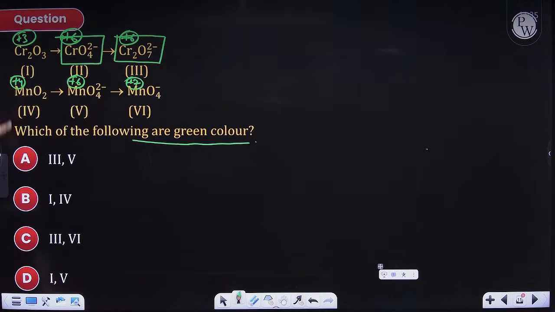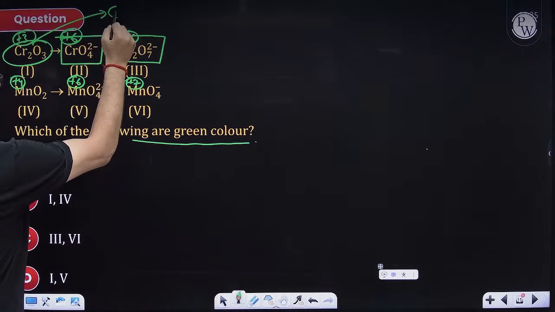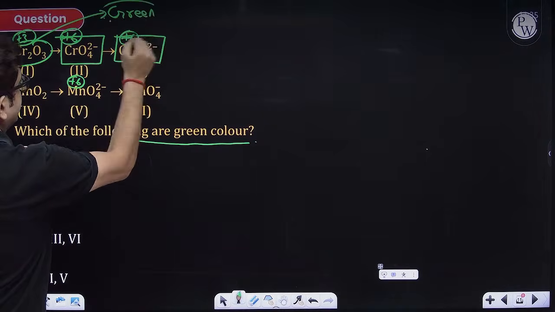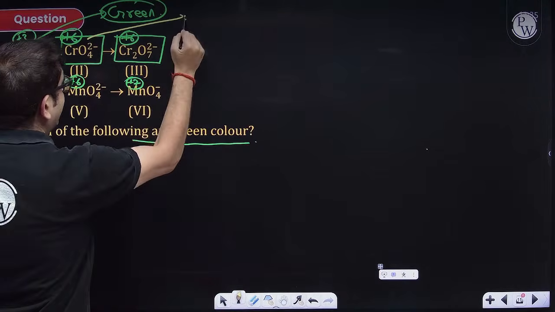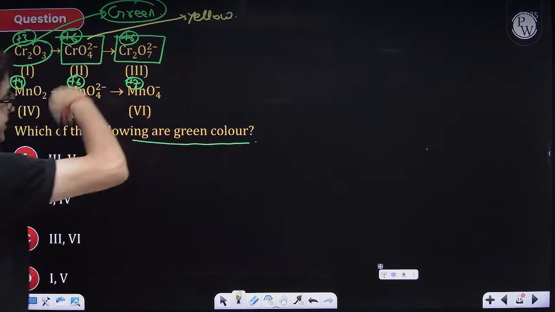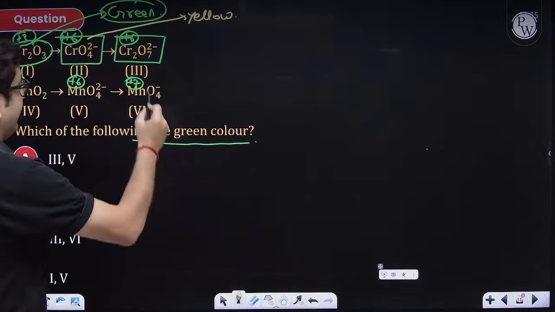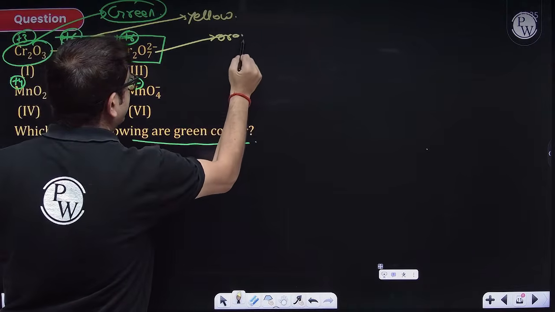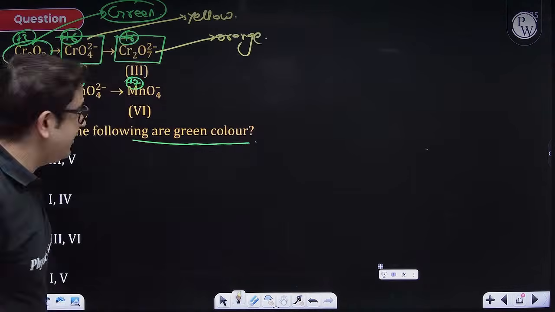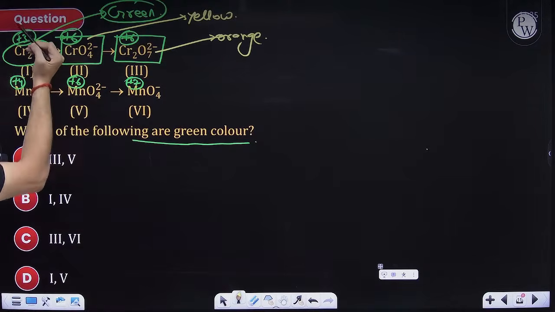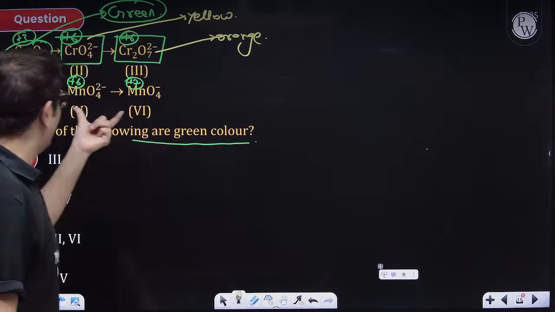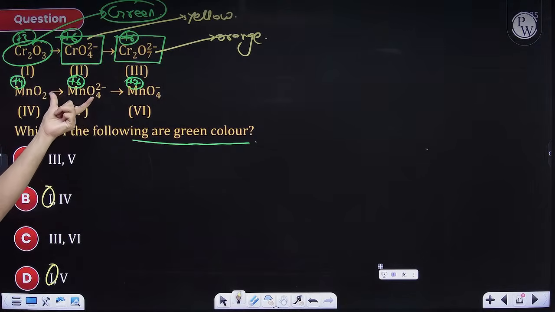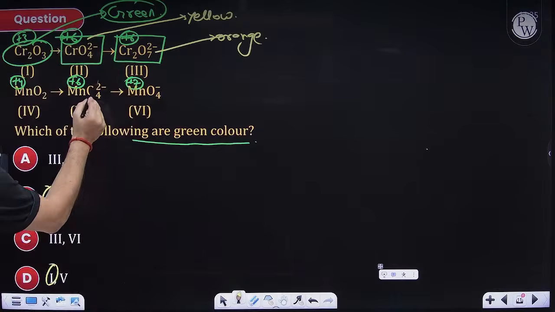Sir, Cr2O3 is definitely a green colored compound because chromium in +3 oxidation state is definitely green. Sir, this chromate ion you have already told us in the previous slide, in the previous, I guess, two questions before, it is a yellow color anion, and this is definitely an orange colored anion. So out of these three, only this one is, that means first is green. Now, sir, this is an ore, a brown color, a dark colored ore. So no, sir. MnO4 2 minus is also green in color.